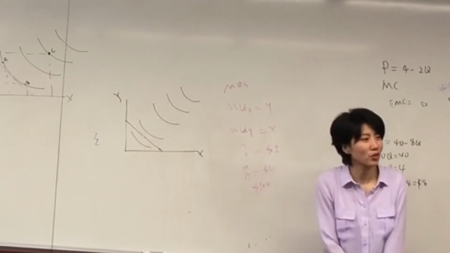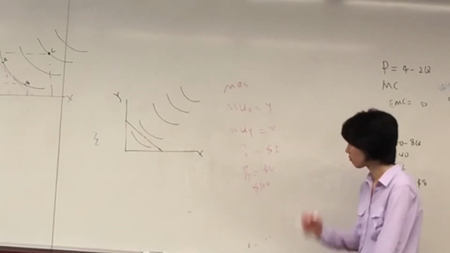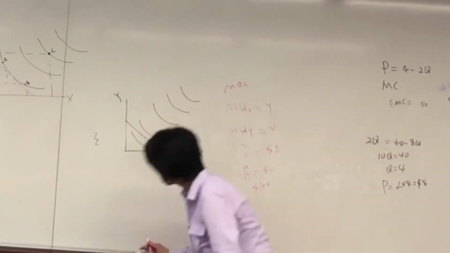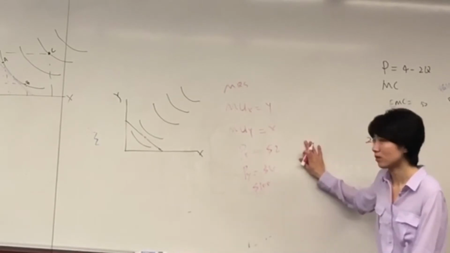utility? Would they get all of X? Since it's cheaper, they can get more units. That's when the two goods are perfect substitutes.